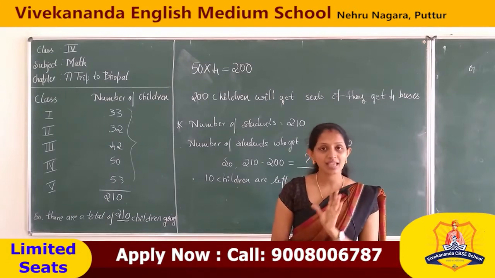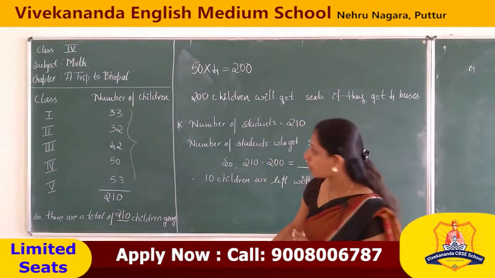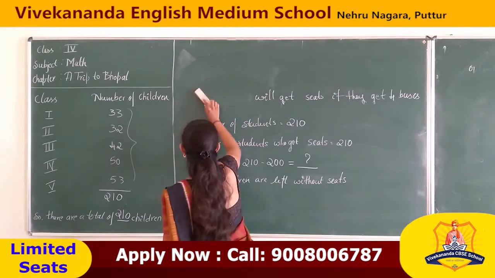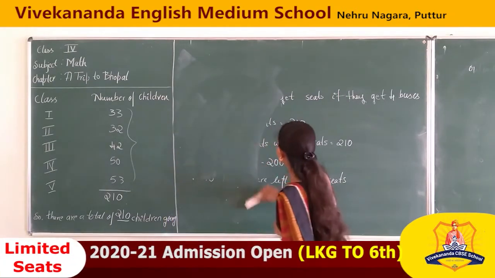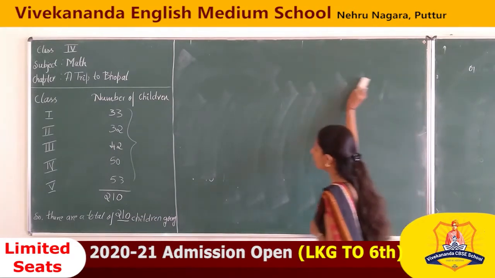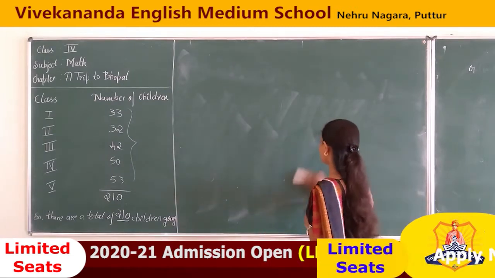Each mini bus can take only 35 students. How many mini buses do we need? In one mini bus only 35 students, correct? So how many?